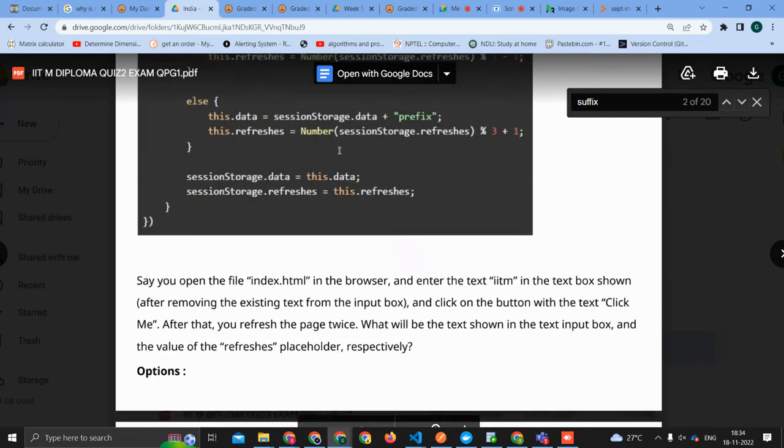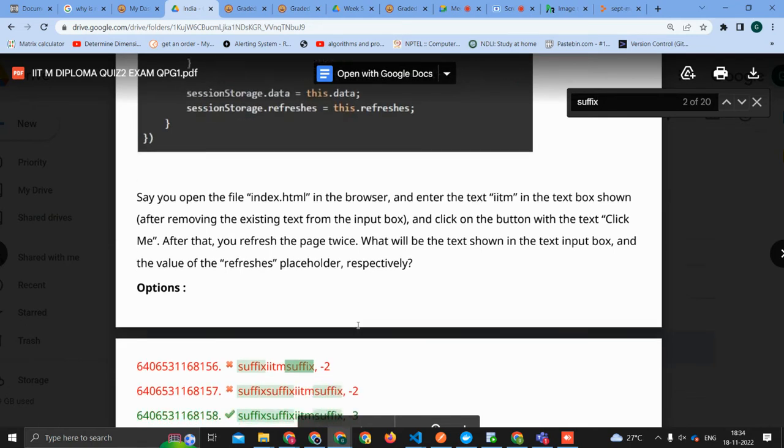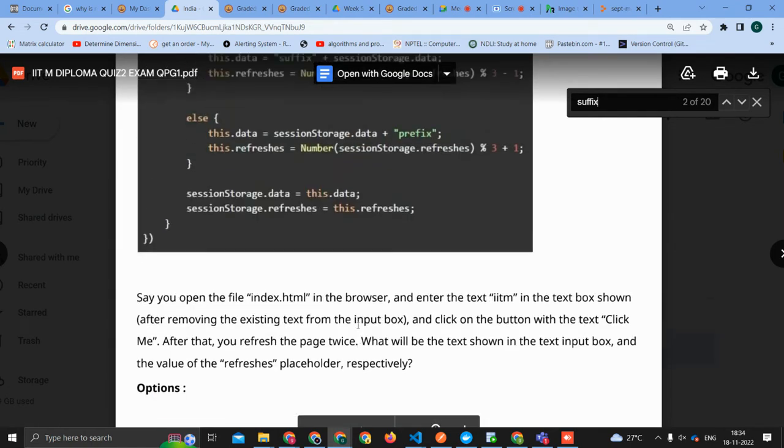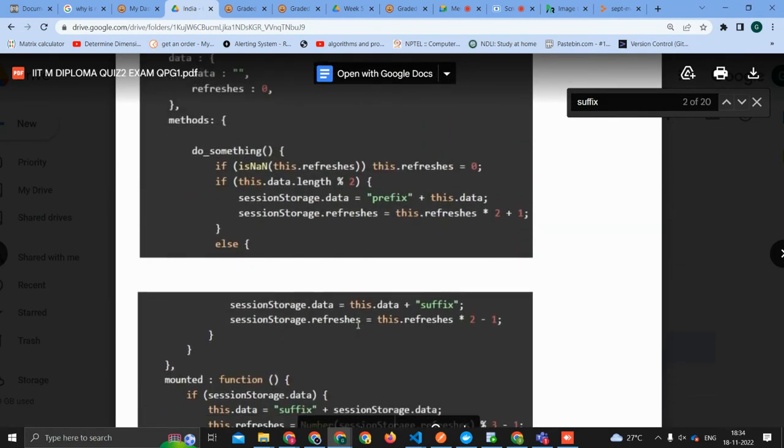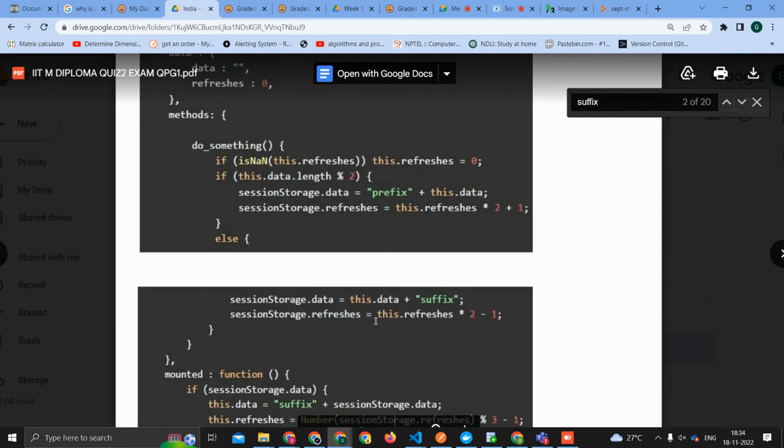Can we directly read the question statement once? Okay, so they are actually clicking here, and they are not clicking there. So what happens when we click? Can we see the do something function? If we are clicking, it is taking the data from the input and storing it in the session.